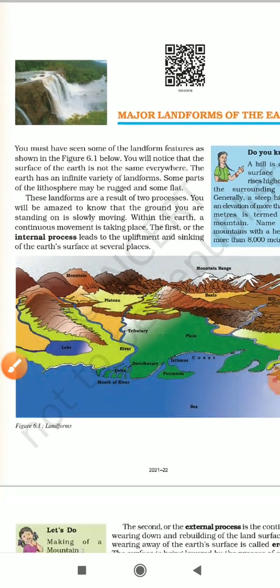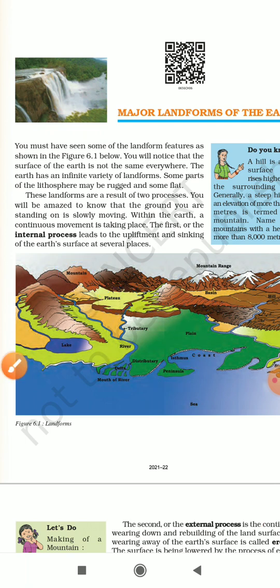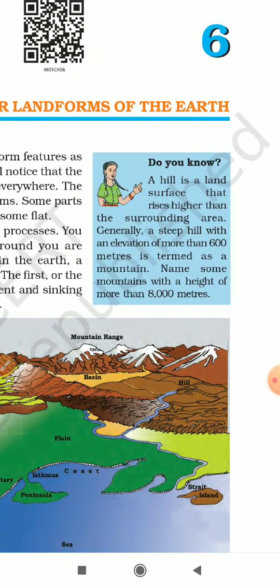So, in this figure 6.1, you can see the different landforms of the earth. First you have mountains, then you have plateau, then you have plain, and then you have peninsula, delta. All these are the different landforms of the earth. Let us look at this box over here.